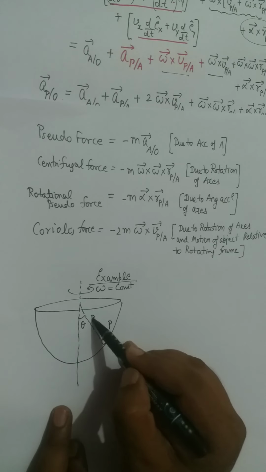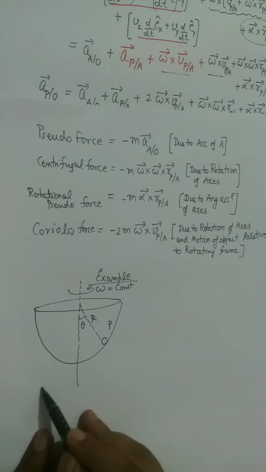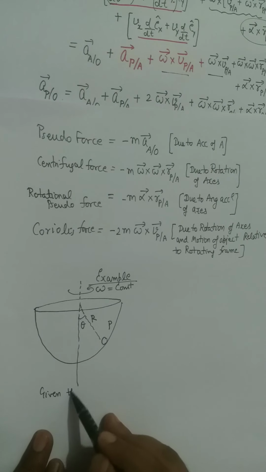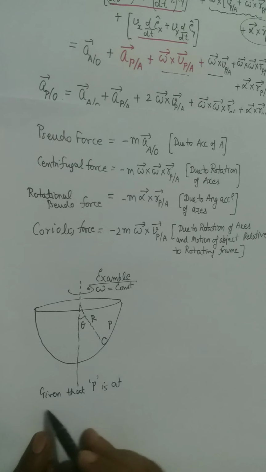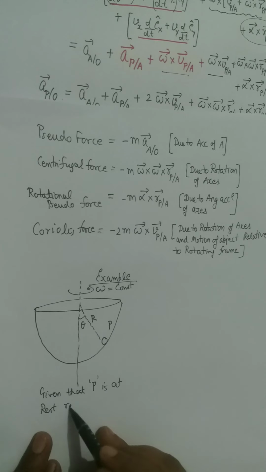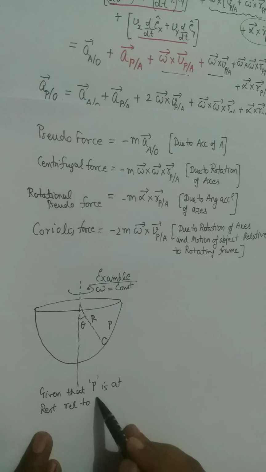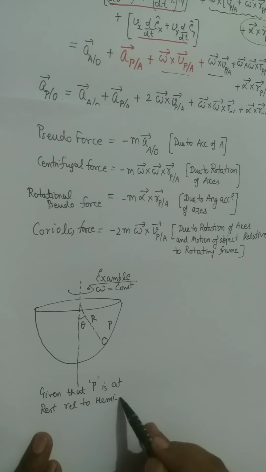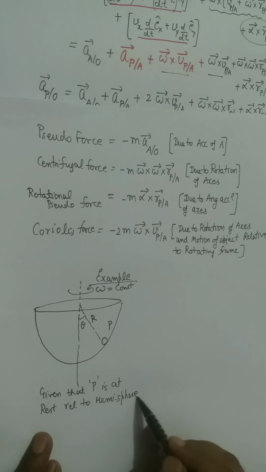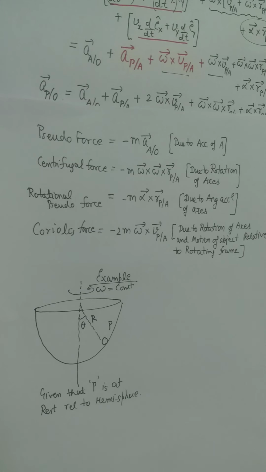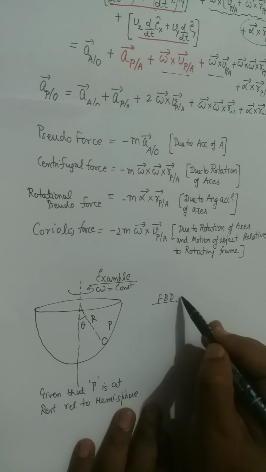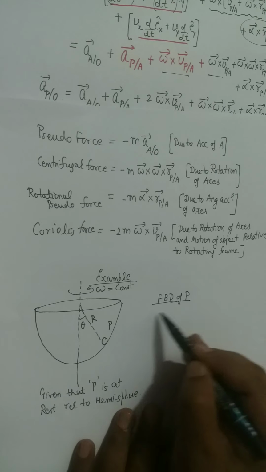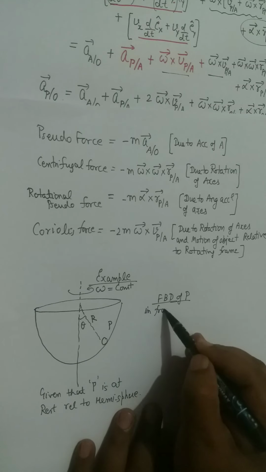It has a radius r, and it is given that particle P is at rest relative to the hemisphere. And we want to draw the free body diagram of particle P in the frame of the hemisphere which is rotating.